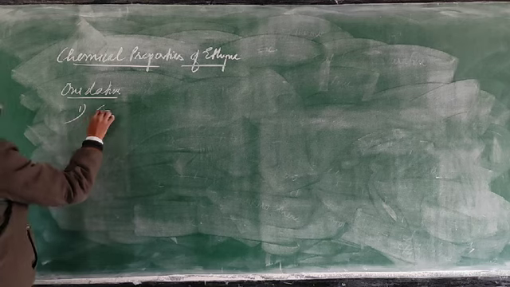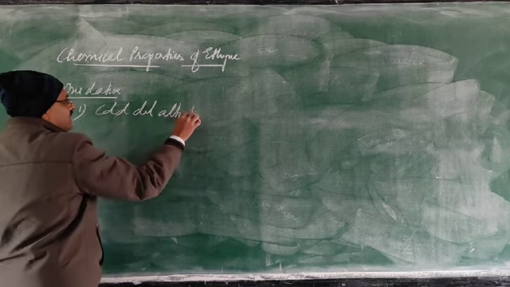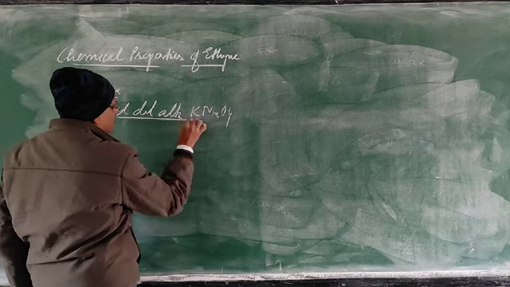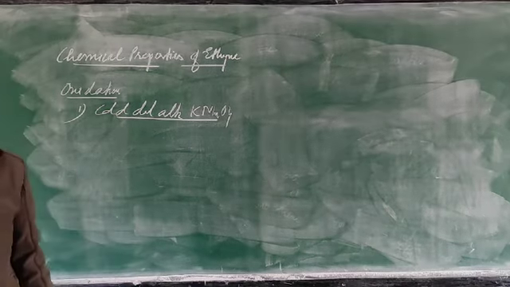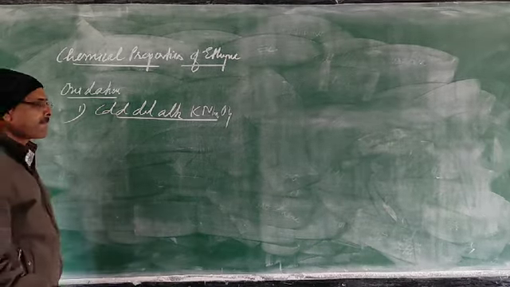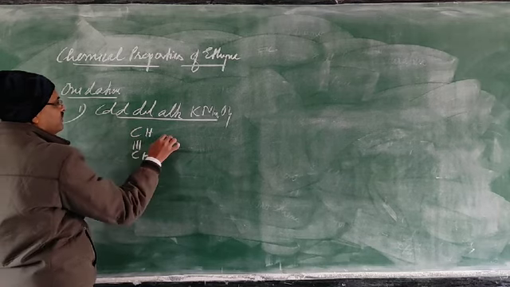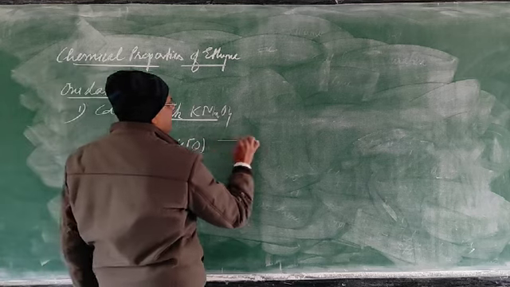The first one is cold dilute alkaline KMnO4, that is Baeyer's reagent. When ethyne reacts with cold dilute alkaline KMnO4, it provides nascent oxygen.